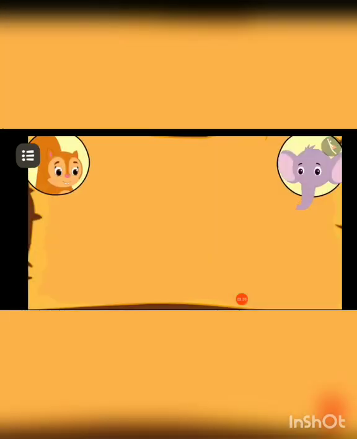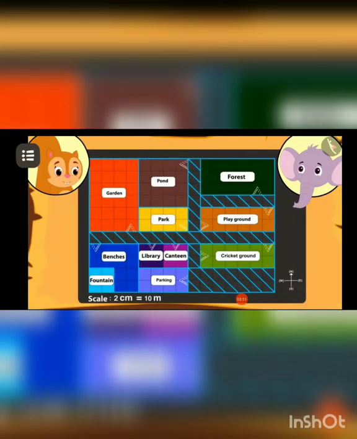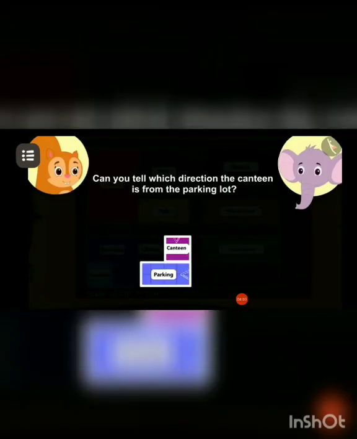Appu goes to Chanda's house and now he is showing her the map. He told her that at first the bus stopped at the parking. Since the journey was a long one, everyone was hungry. So they started looking for a canteen. Kids, can you tell towards which direction is the canteen from the parking?